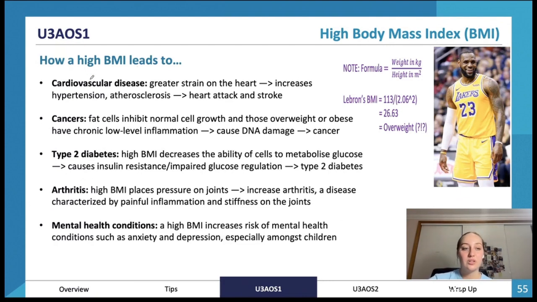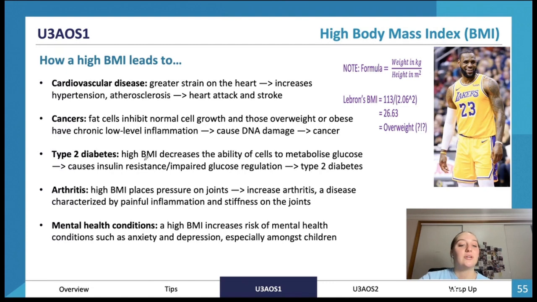High BMI. High BMI can lead to cardiovascular disease because there's a greater strain on the heart because we have a larger body mass. It increases hypertension, which is high blood pressure, and atherosclerosis, which can cause a heart attack and stroke. Cancers, so fat cells inhibit normal cell growth, and those overweight or obese have chronic low-level inflammation. By having a lot of those fat cells, which interfere with normal cell growth and cause a lot of inflammation, it can cause DNA damage and lead to cancer.